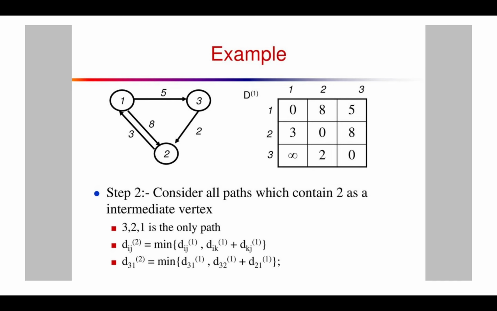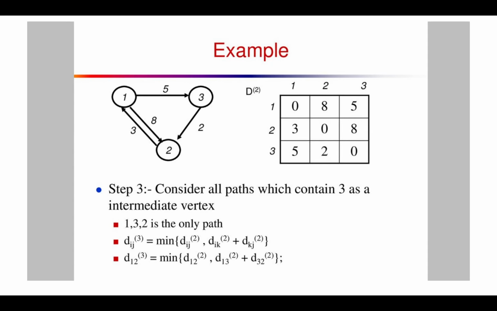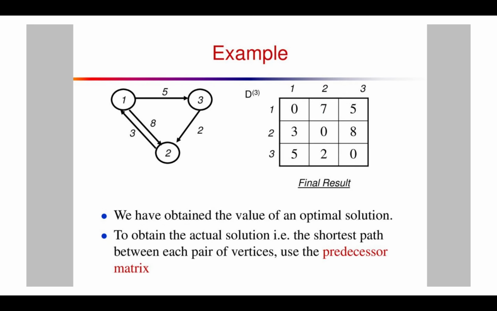Step 2. Consider all paths which contain 2 as an intermediate vertex. 3, 2, 1 is the only path. Again we will repeat this process using the formula. Step 3. Consider all paths which contain 3 as an intermediate vertex. 1, 3, 2 is the only path. We will obtain the value of an optimal solution.